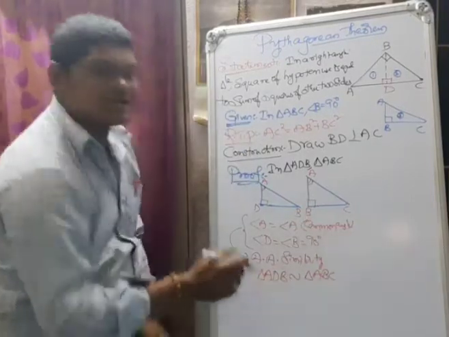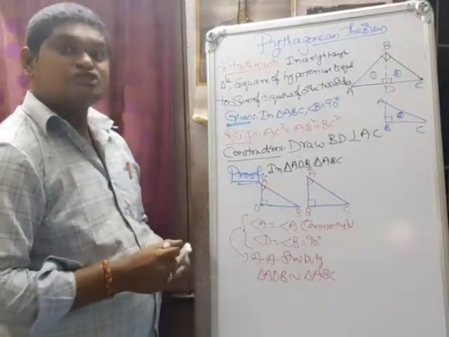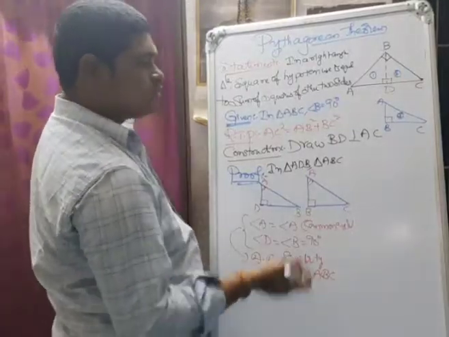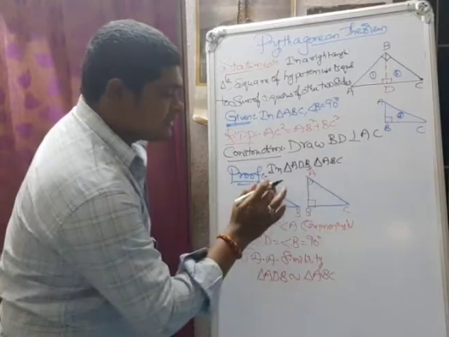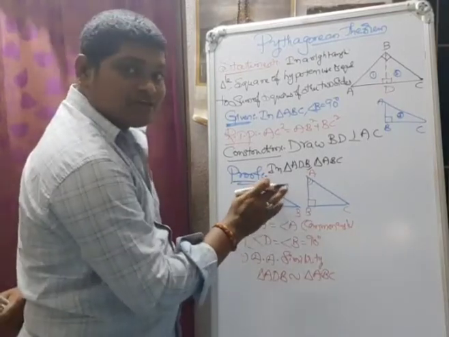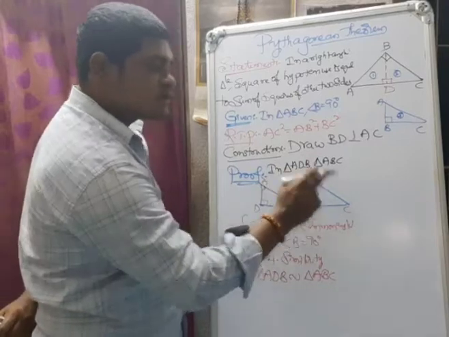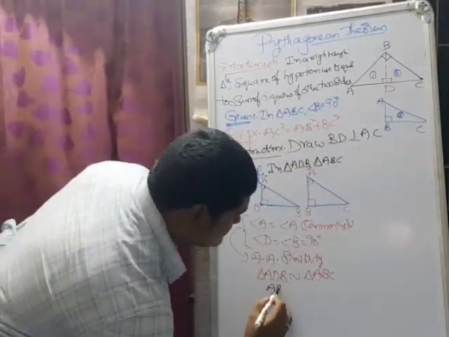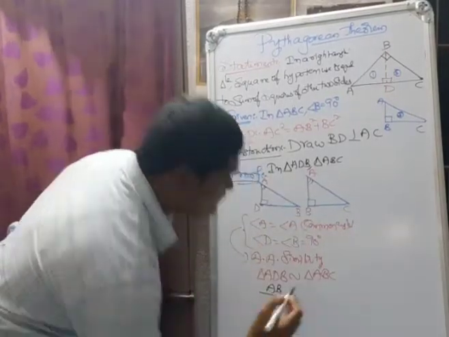If two triangles are similar, then the ratios of their corresponding sides are equal. Now from these two triangles, I should find out AB square. Now where is AB? Here, AB. In the place of AB, in the second triangle, we have AC. That means AB is the corresponding side of AC. We have to find the ratio of the corresponding sides. AB by the corresponding side AC is equal to